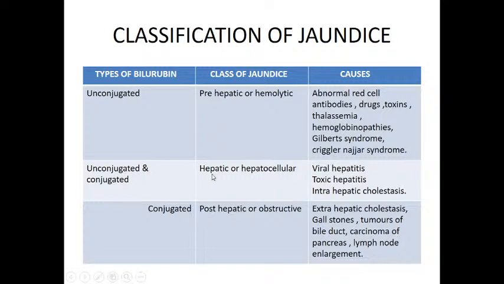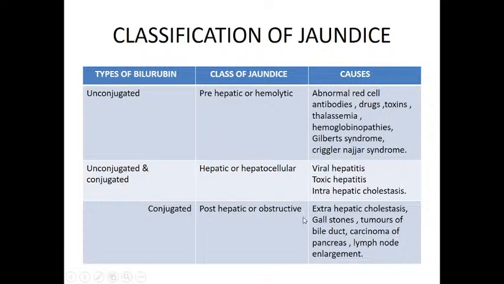More unconjugated bilirubin could not be conjugated, so unconjugated bilirubin increases. And the conjugated bilirubin also, because of the inflammation of the hepatic blood vessels, could not be secreted into the bile. So even the conjugated bilirubin is increased. In hepatic jaundice, it is characterized by an increase of both unconjugated and conjugated bilirubin levels.